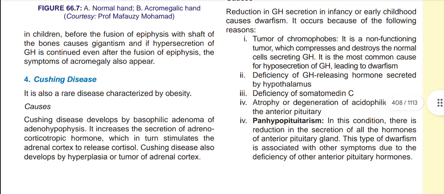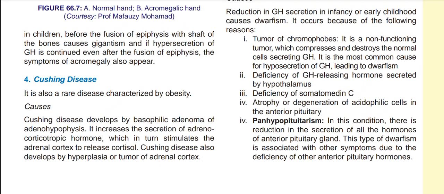First, tumor of the chromophobes. It is a non-functioning tumor which compresses and destroys the normal cells secreting GH. It is the most common cause for hyposecretion of growth hormone, leading to dwarfism. Second, deficiency of growth hormone releasing hormone secreted by the hypothalamus. Third, deficiency of somatomedin C. Fourth, atrophy or degeneration of eosinophilic cells in the anterior pituitary. And the fifth,